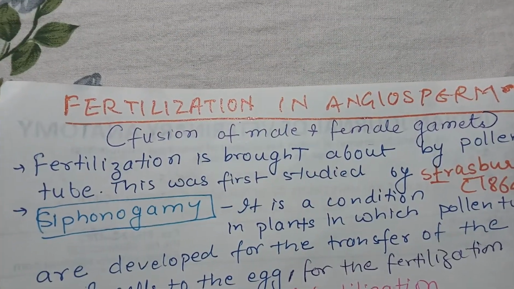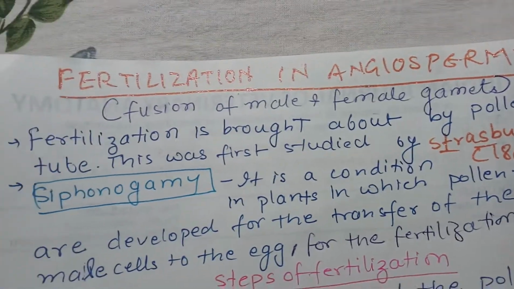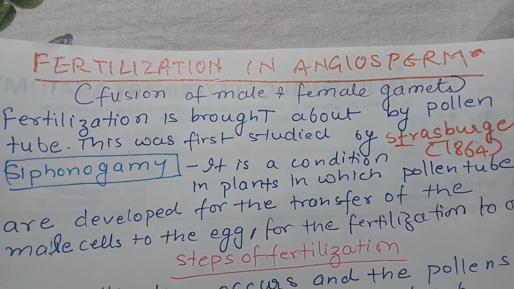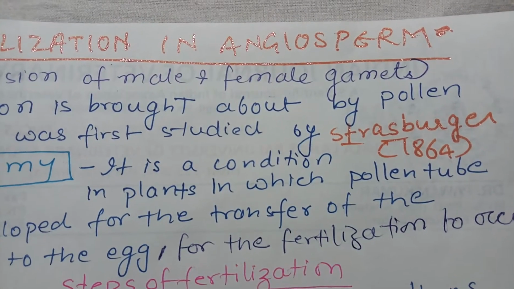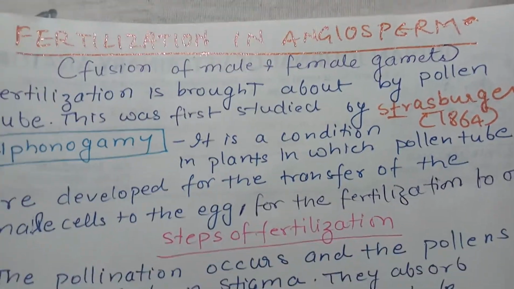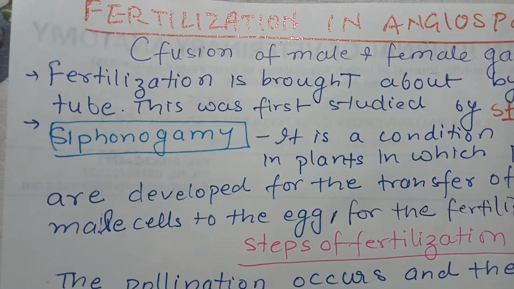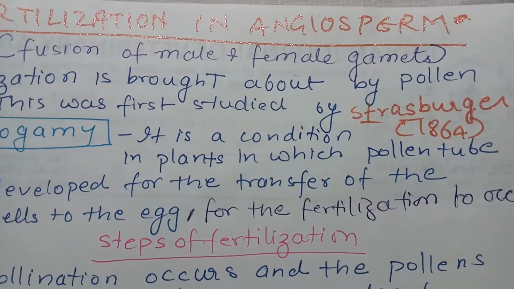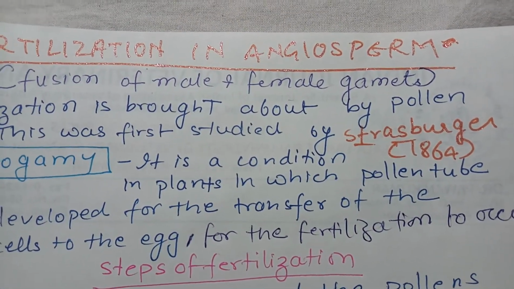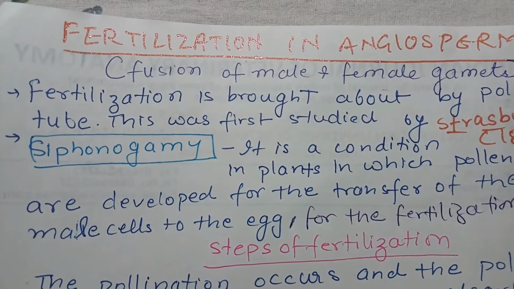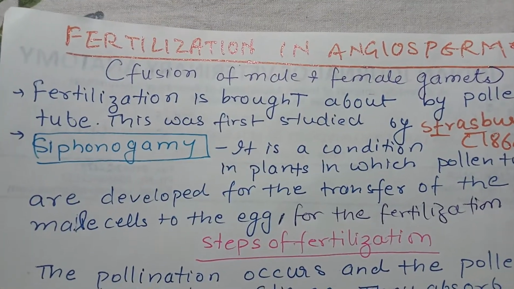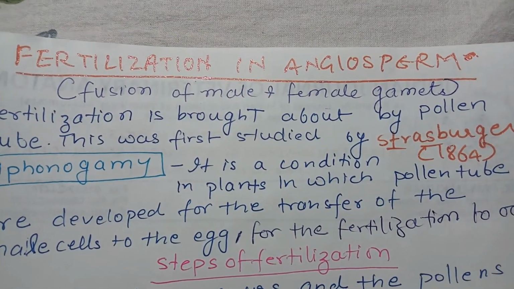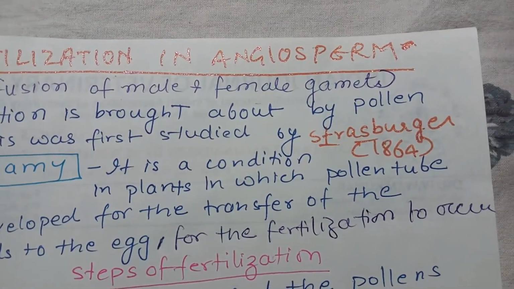Okay, so fertilization is brought about by the pollen tube, and this was first studied by Strasburger in 1864. There is a term called siphonogyny. It is described as the condition in plants in which the pollen tubes are developed for the transfer of male cells to the egg for fertilization to occur.